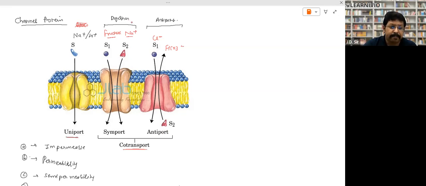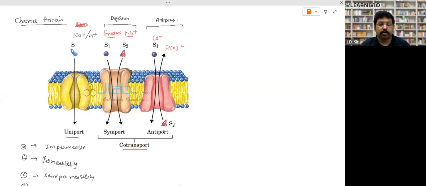In the digestive system, in our small intestine, there are some symports. This is a very important question. It has been asked three times in the AIIMS examination, a top examination. So what is that? When fructose is transported, sodium ion will also be transported along with it from the intestine to the blood. So fructose molecule is always transported with sodium.